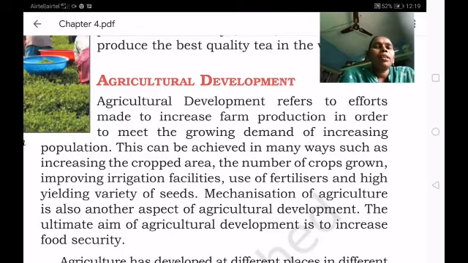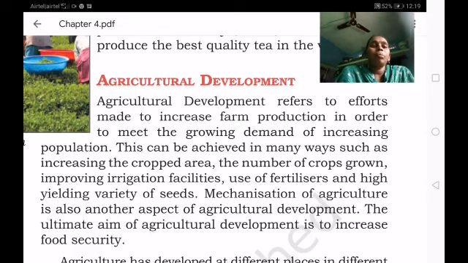Good morning, children. Let us discuss the geography lesson for agriculture. In the previous class, we learned about the different kinds of food crops, beverage crops, and fiber crops. Today, let us learn about agriculture development.